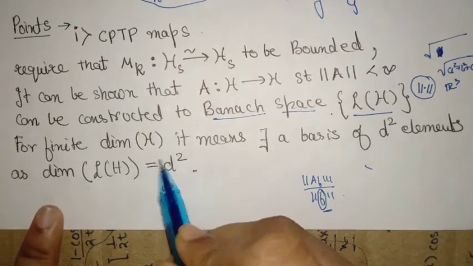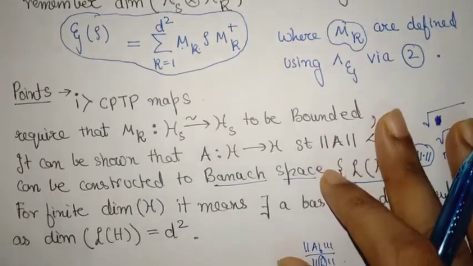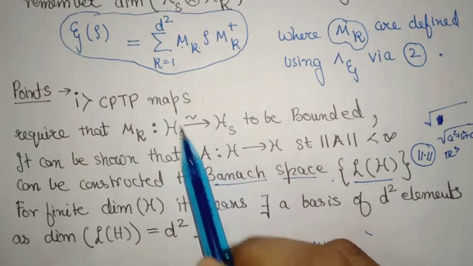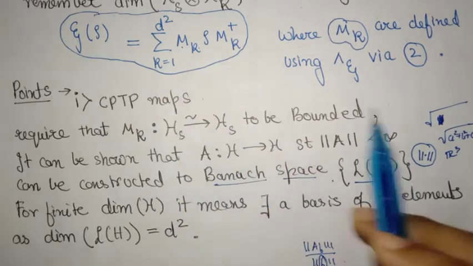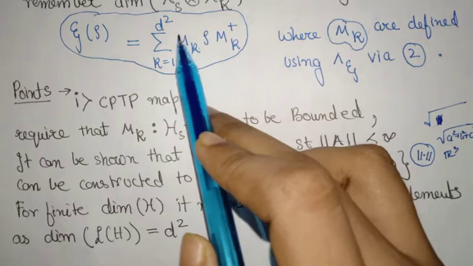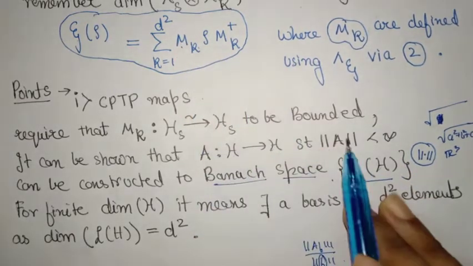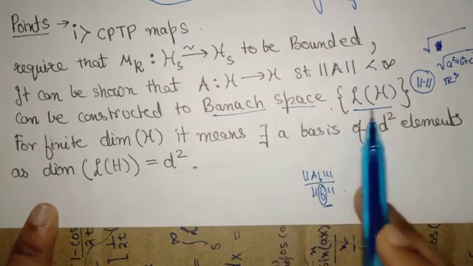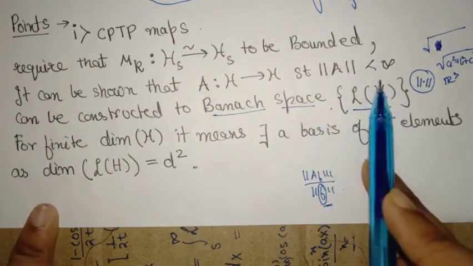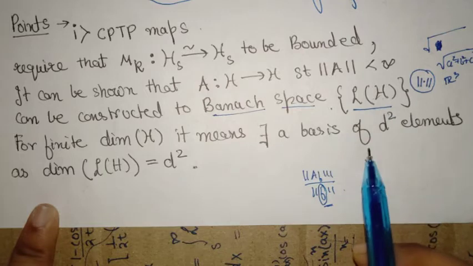So what this means is that for finite dimensional Hilbert spaces of a system of dimension D, these completely positive trace preserving maps Mk belong to the Banach space which underlies this Hilbert space.